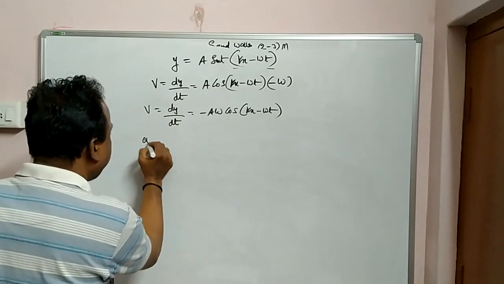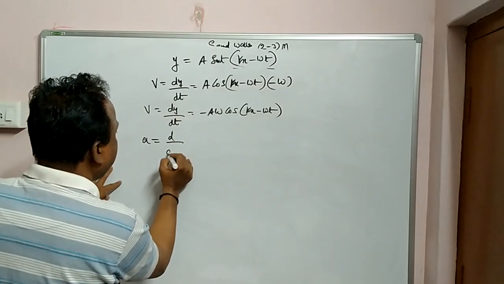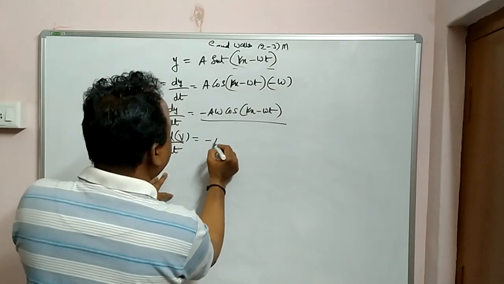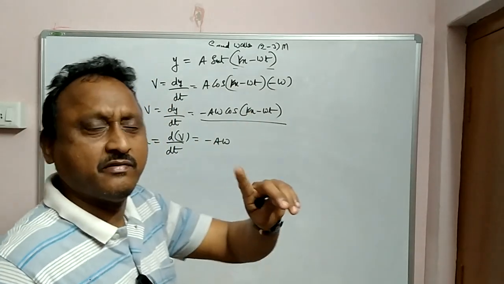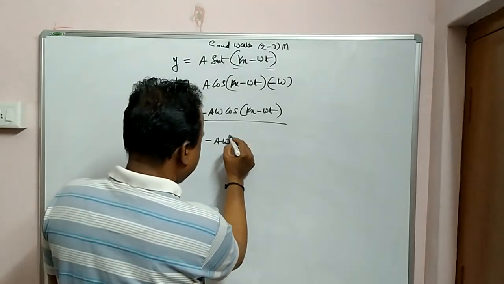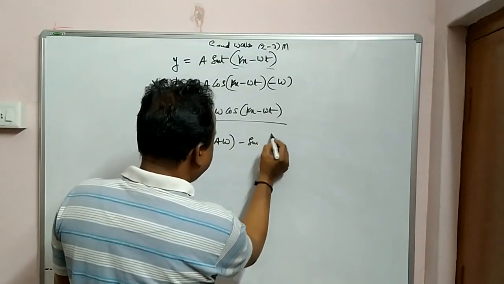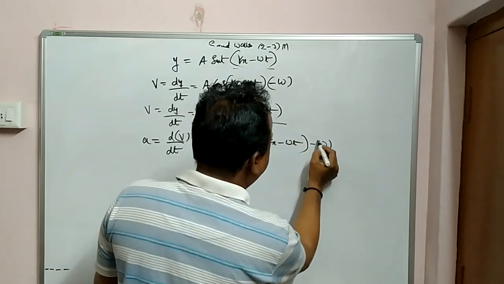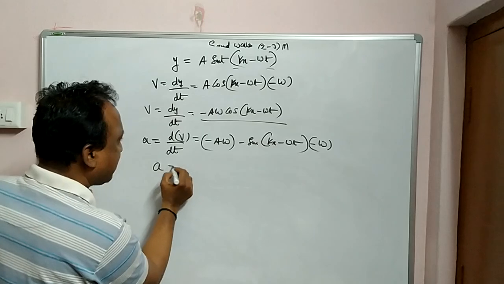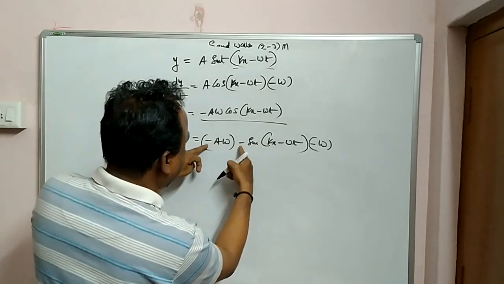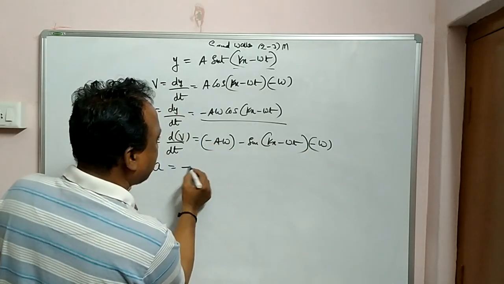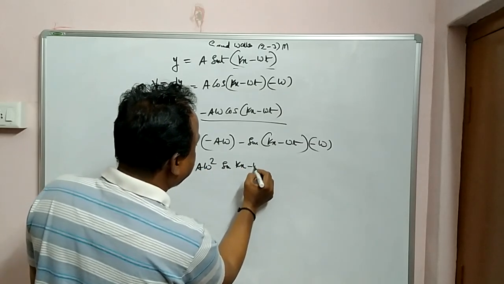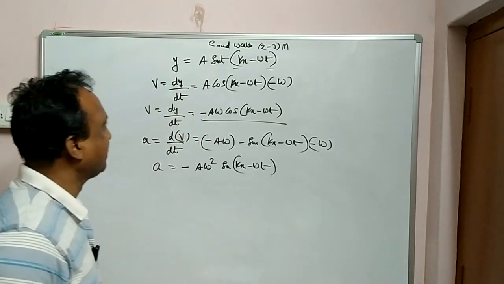Now how to get acceleration? a is equal to d by dt of v. Again finding the derivative: minus a omega, and the derivative of cos x is minus sin x, so minus sin(kx minus omega t). Again the derivative of the angle is minus omega. Therefore acceleration, minus into minus is plus, plus into minus is minus, so a equals minus a omega square sin(kx minus omega t).